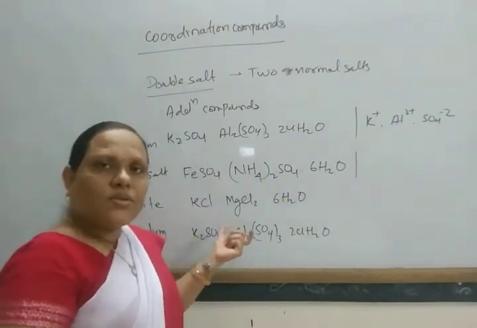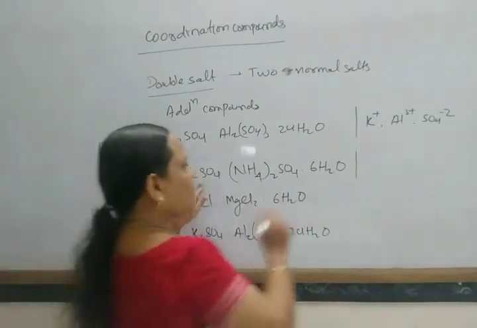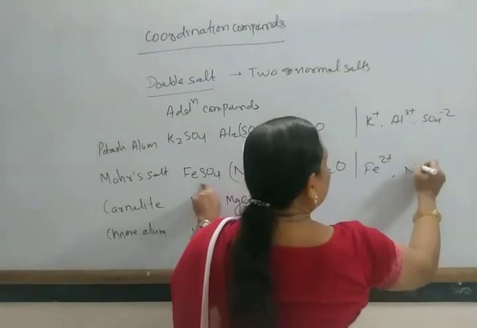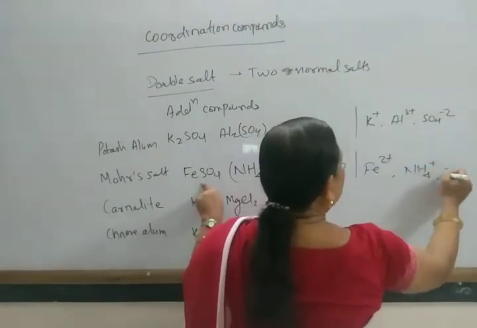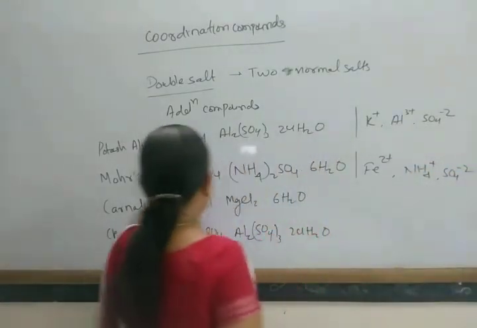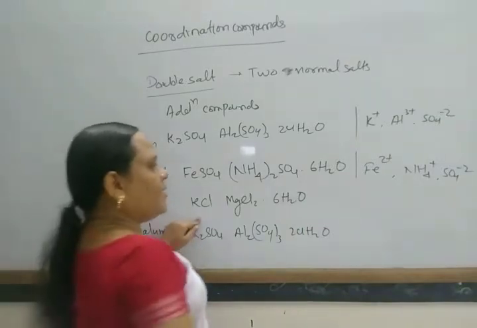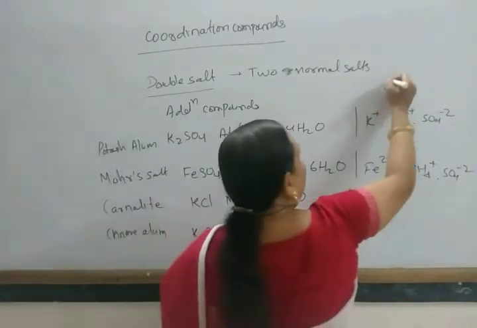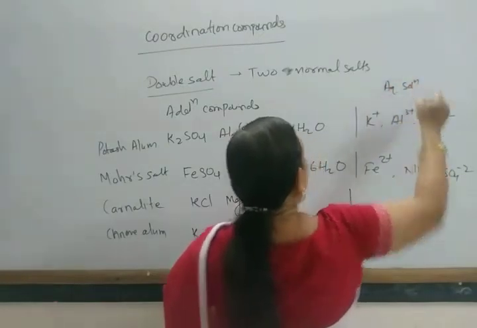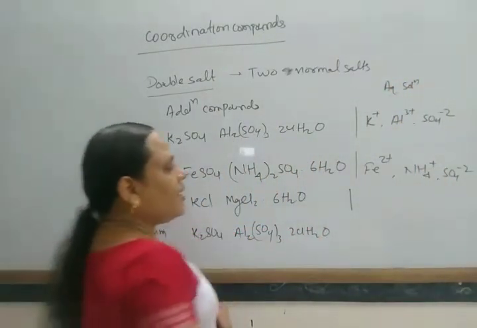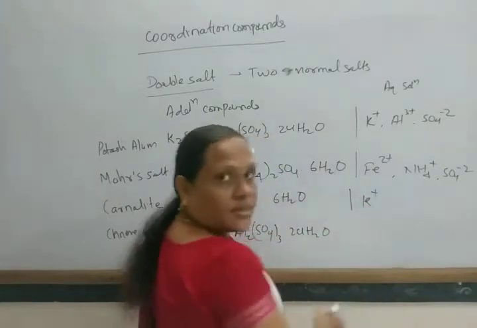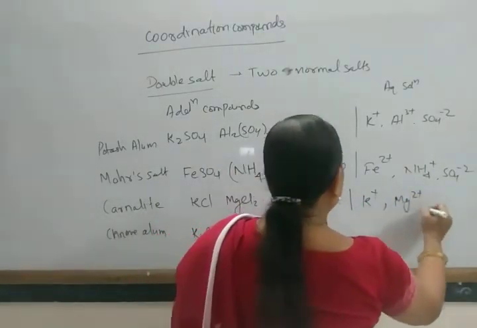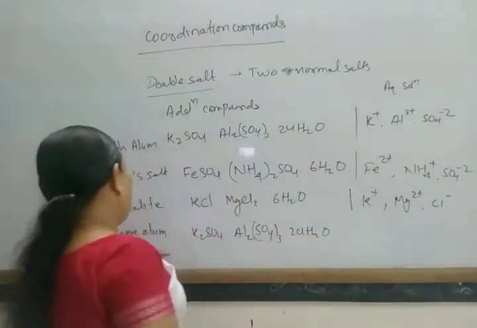But in aqueous solution, it shows the test of Fe2+, NH4+, and sulfate ion. Similarly, if we take the aqueous solution of carnallite, it gives the test of K+, the test of Mg2+, and chloride ion.